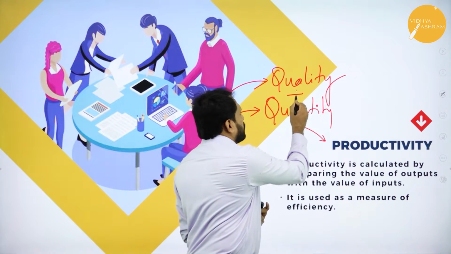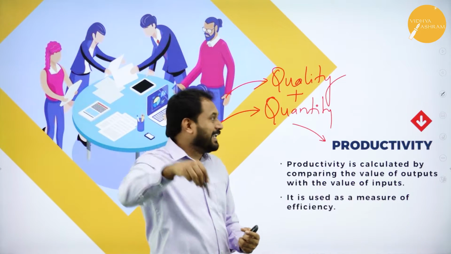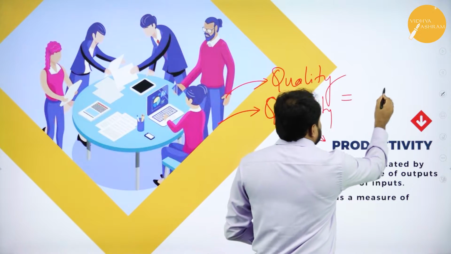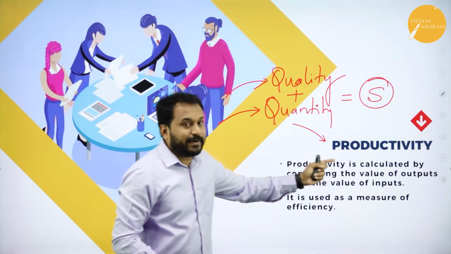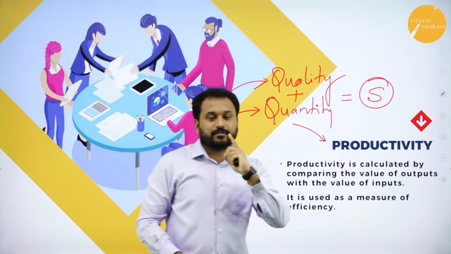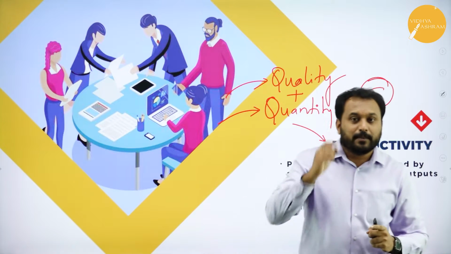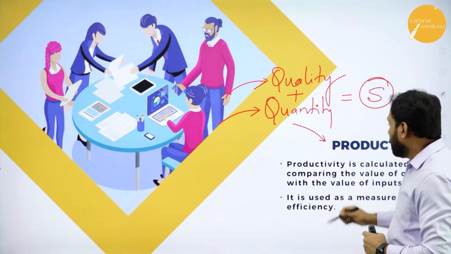Now it is always quality and quantity, only then will it give satisfaction. To whom? To the customer. So productivity is also your objective. You need to aim for productivity. So what is this productivity?